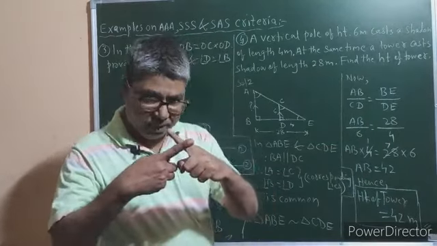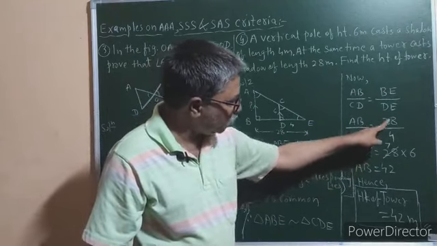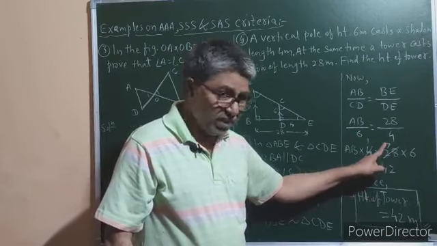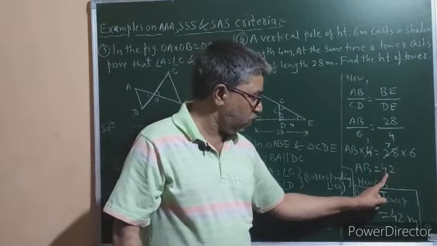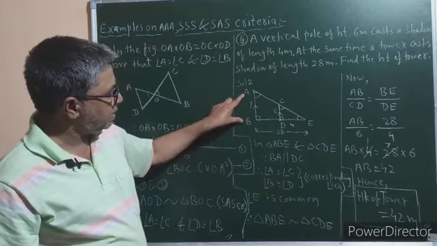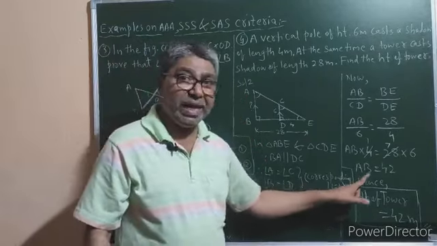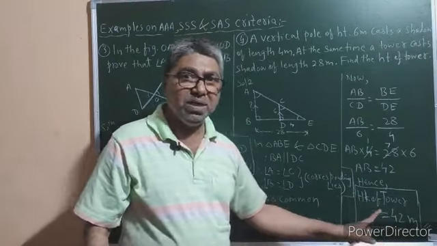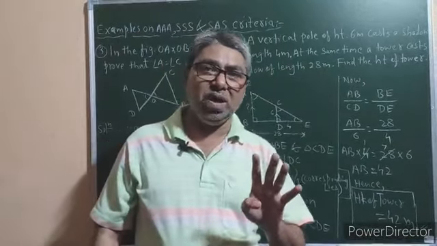Now go for cross multiplication. AB into 4 will be equal to 28 into 6. 4 ones are 4, 4 sevens are 28, so AB is equal to 7 sixes are 42. AB here is the height of the tower, hence the height of the tower is equal to 42 meters. So this is the solution of example number 4.